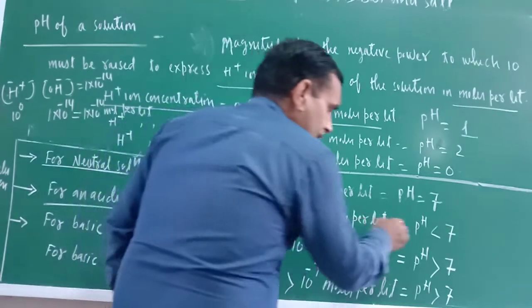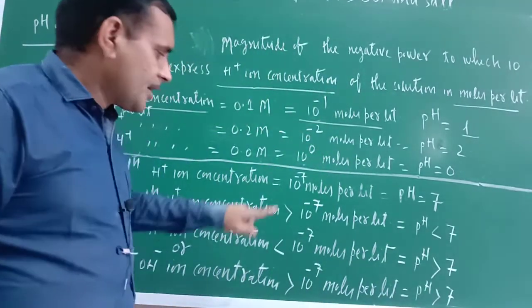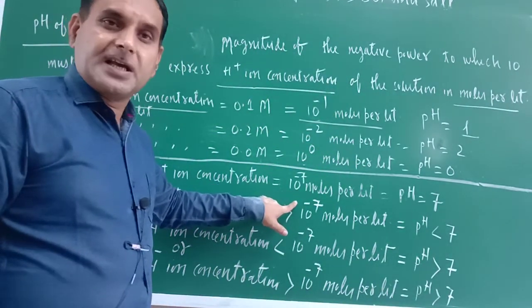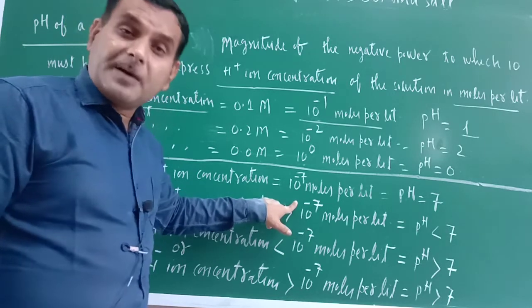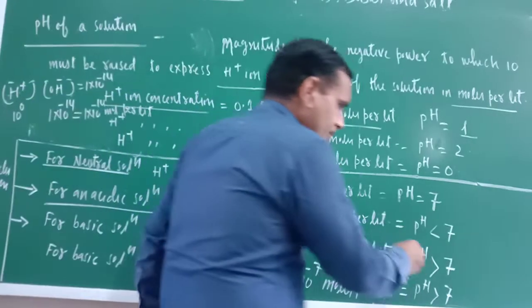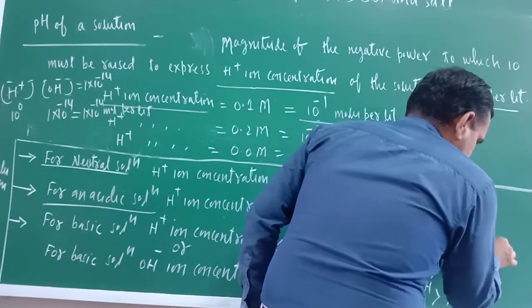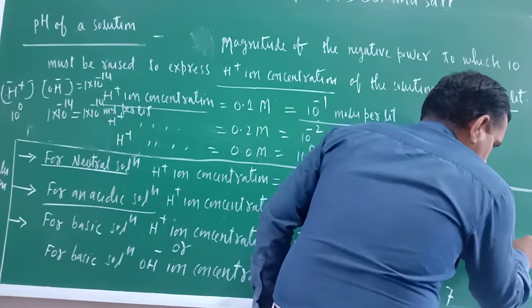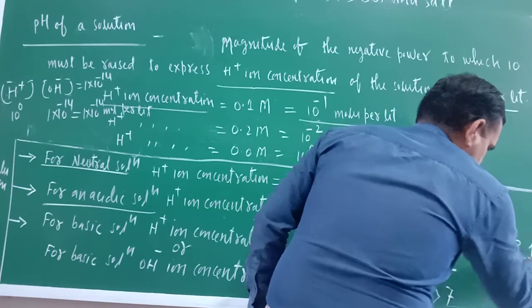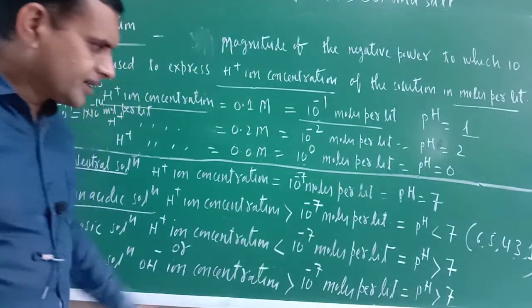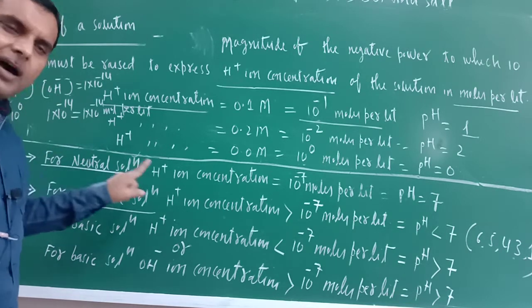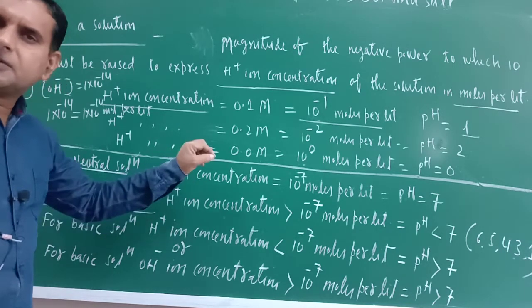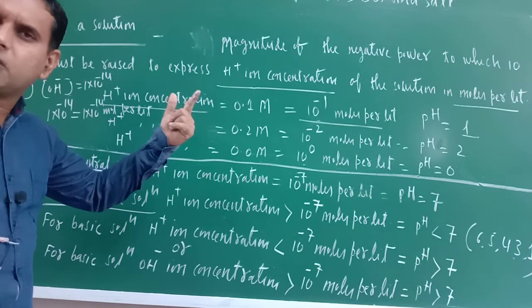If H positive ion concentration is greater than 10 raised to the power minus 7 moles per liter, what would be the pH? pH will be less than 7. It may be 6, 5, 4, 3, 1. Am I correct or not? Correct. I hope that you are understanding. For neutral solution, H positive ion concentration is equal to OH negative ion concentration.